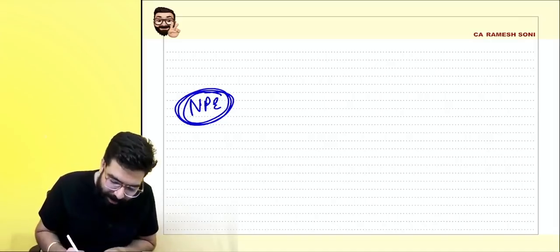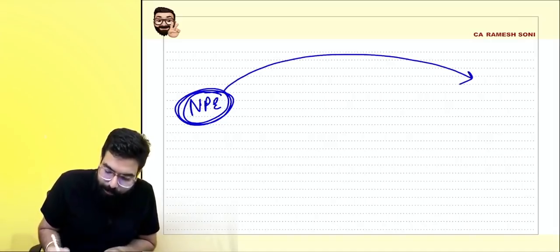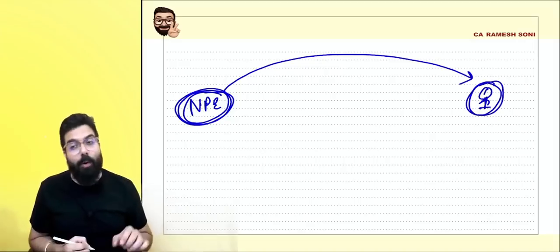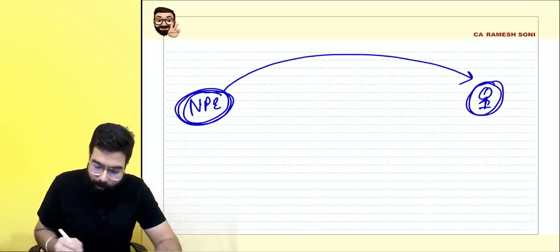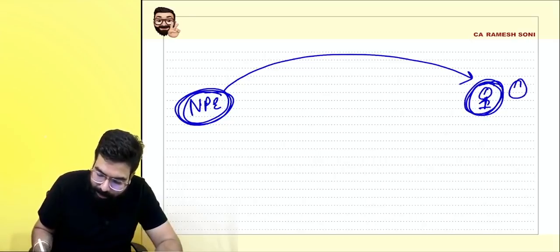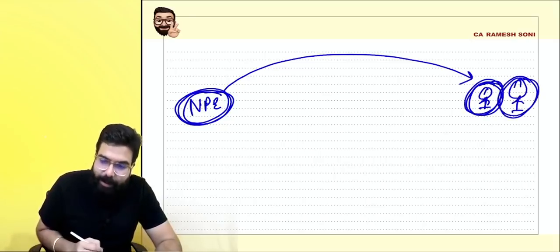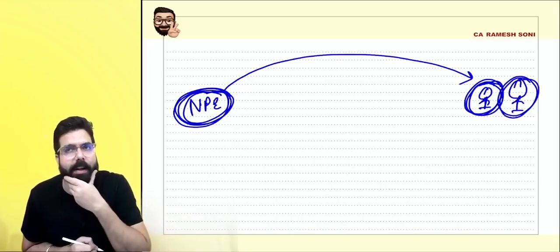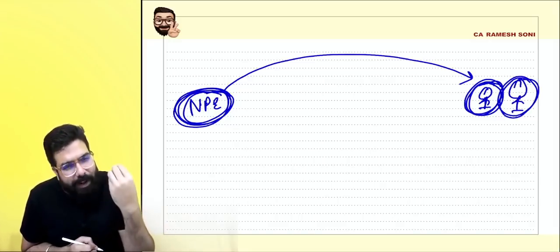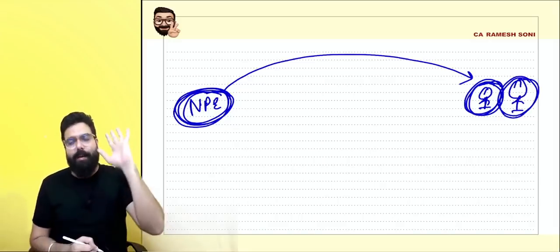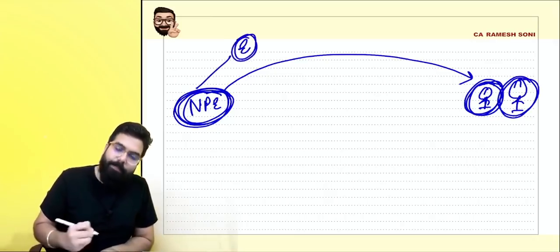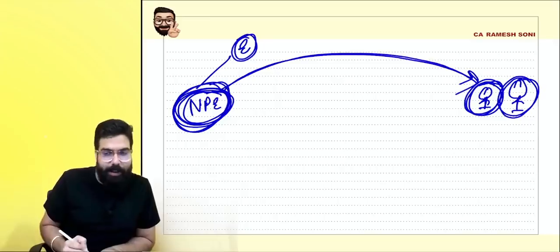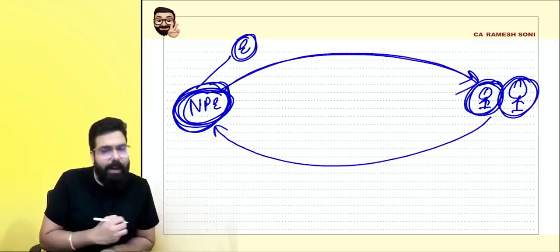Now, this non-profit entity provided services to its members. For carrying out this exempt activity, they have members, and from the members they collect some amount.